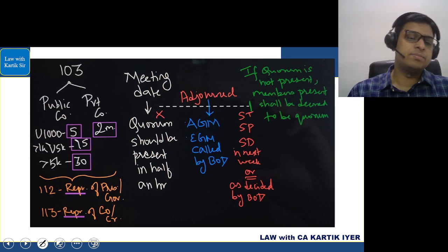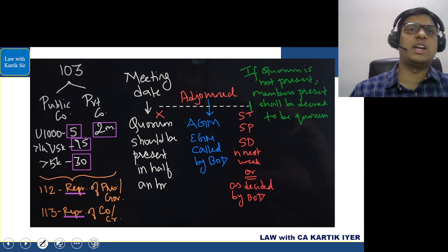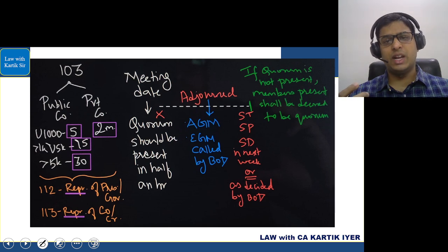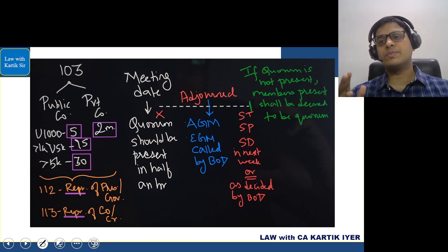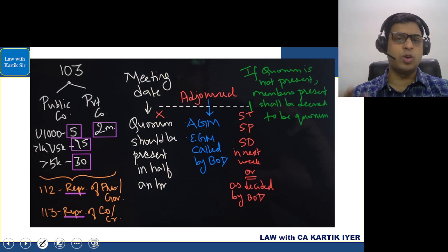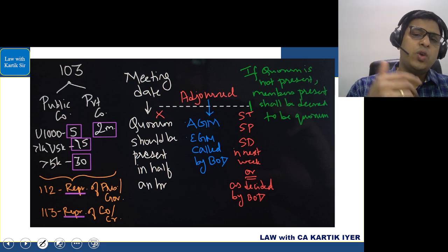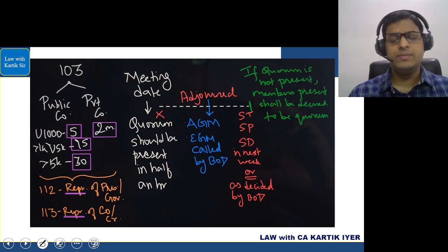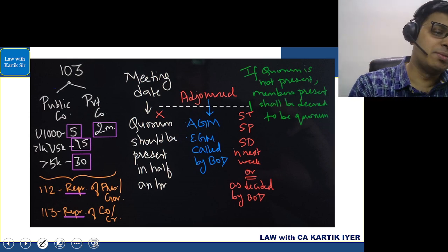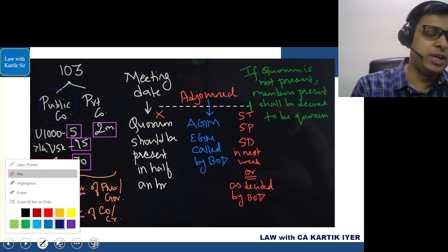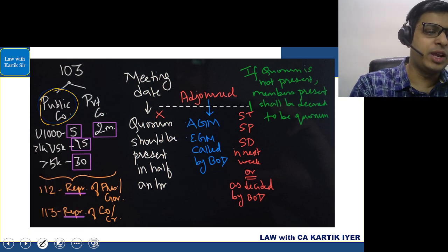What is quorum? Sir, if we are conducting a meeting, how many minimum members are needed to conduct the meeting? That is called quorum. If the AOA gives a higher number, then the higher number will be deemed to be the quorum. Okay. If the AOA is silent, or if the AOA gives a lower number, or if the AOA gives an equal number, in that case for a public company, quorum will be